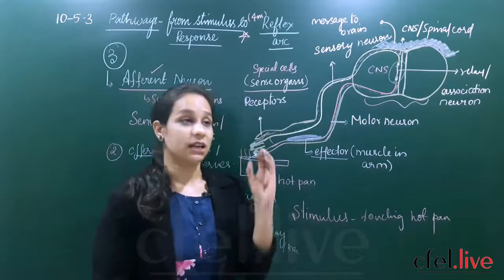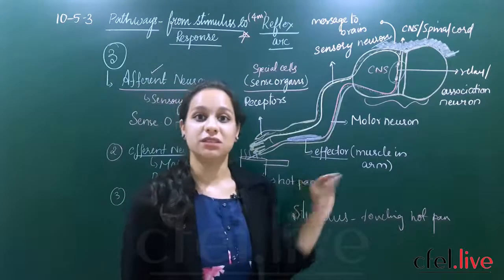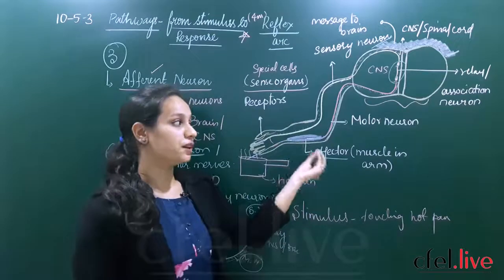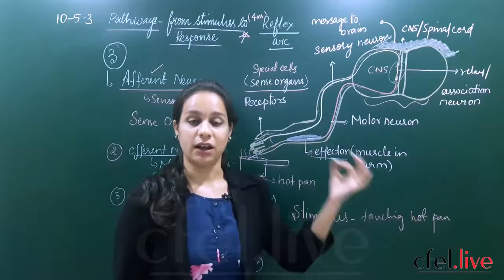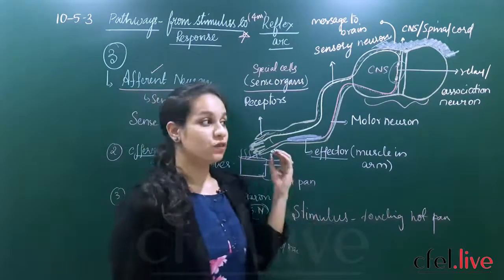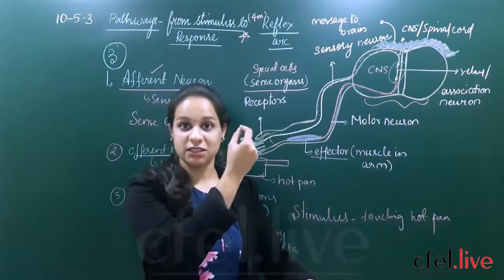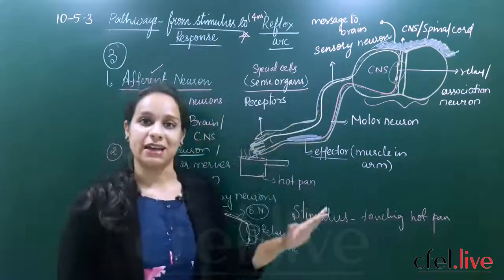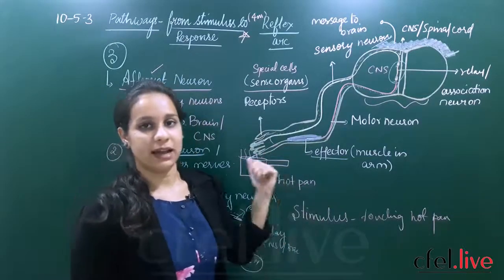So this is how the reflex arc occurs. And remember students, this whole process will occur only in seconds. It will not even take a minute for this reflex arc to occur. That fast our brain, our spinal cord, our sensory neuron, motor neurons and the associative neurons are working. Within seconds you withdraw your hand. That fast the messages are passed and the command is given. So this is called the reflex arc. The immediate response to a stimulus is called the reflex arc.